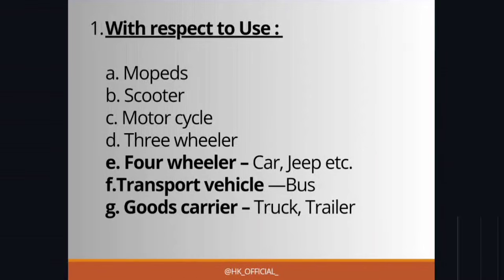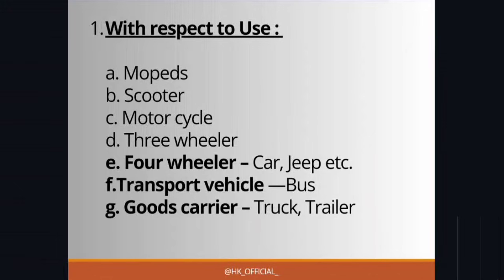See, if you get the topic once in your mind, then you can write it in your own words also. Like I first explained to you about automobiles, now you are very clear about automobiles. Then I told you about their classification. As I am taking the first one, that is with respect to use, you all know that with respect to use, we use scooters, motorcycles, and according to our purpose, we use different types of vehicles.